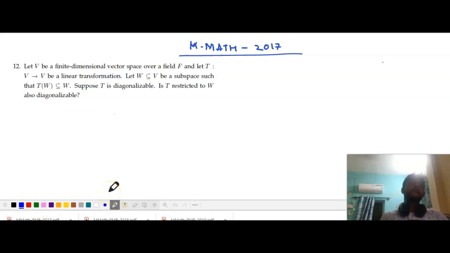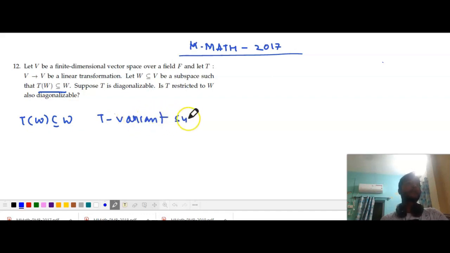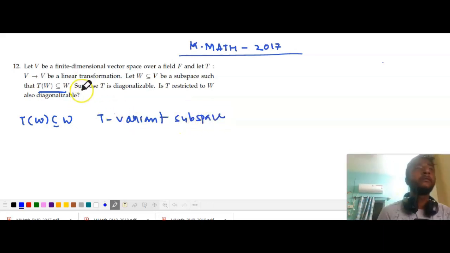Only one question came from linear algebra in 2017 also, and the question says: let V be a finite dimensional vector space over a field F and T from V to V be a linear transformation. Let W, a subset of V, be a subspace such that T of W is a subset of W. This kind of subspace is known as a T invariant subspace.